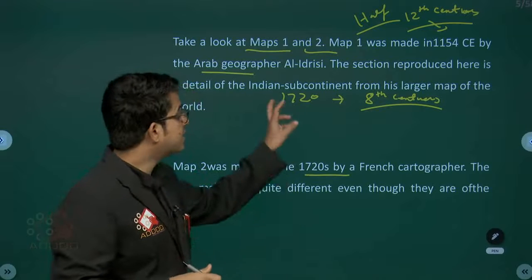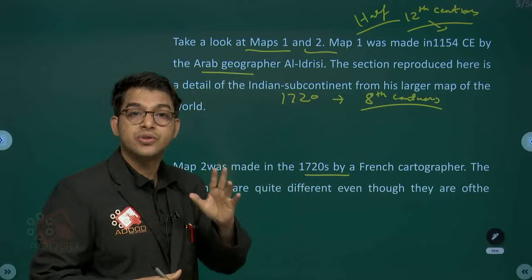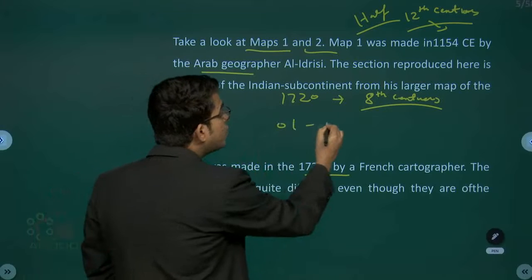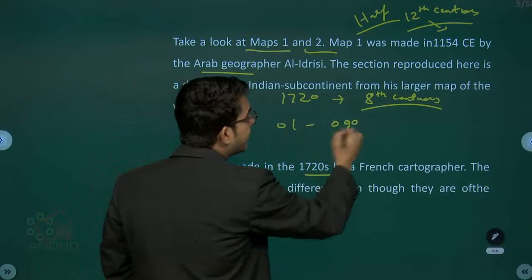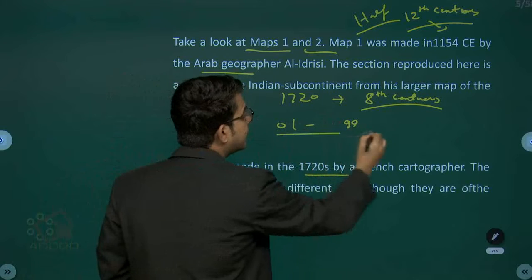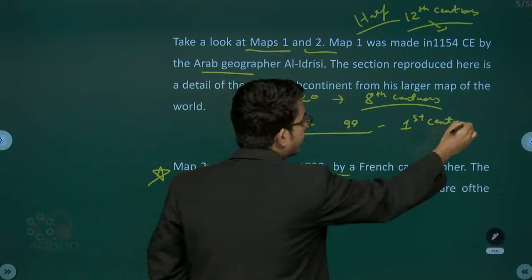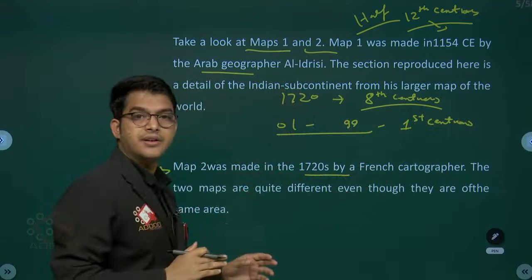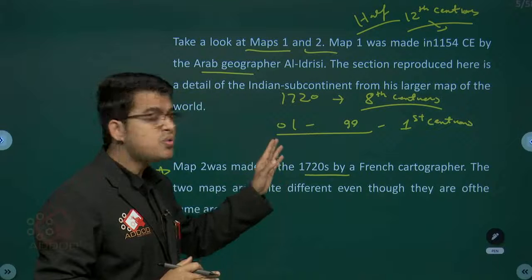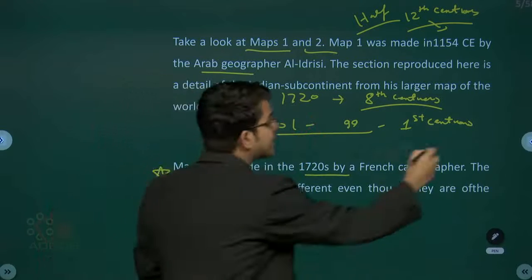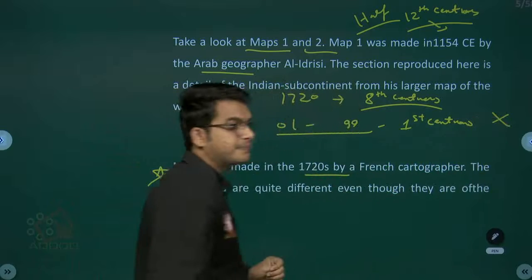Sometimes we just understand that 1720 means the 17th century. Sometimes we understand that 01 to 99 is the first century. That's what we understand, but this is wrong.